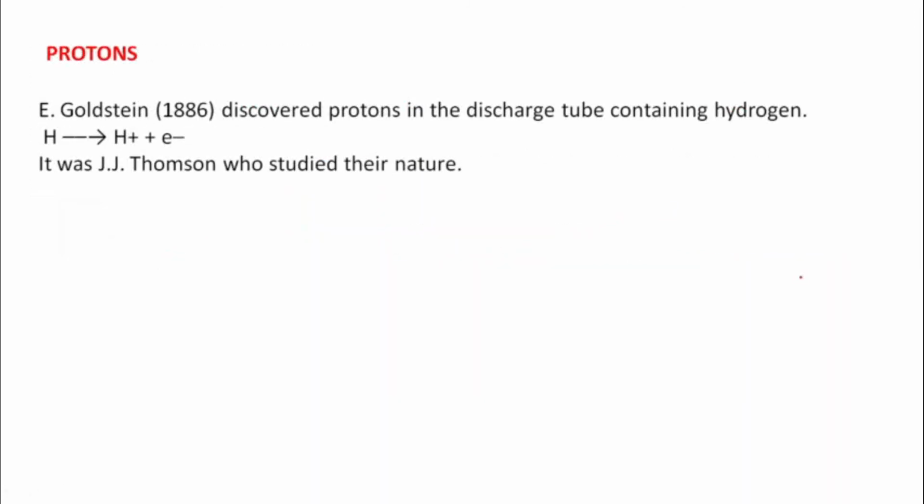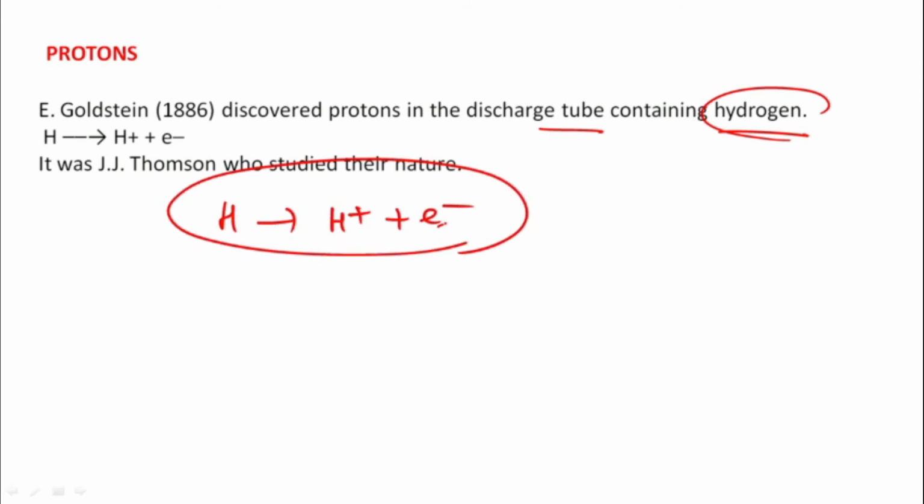So, moving on to the protons. Goldstein discovered protons in the discharge tube containing hydrogen. See, my hydrogen is giving H plus by emitting the electron. This is the positive particle, that is the proton, H+.